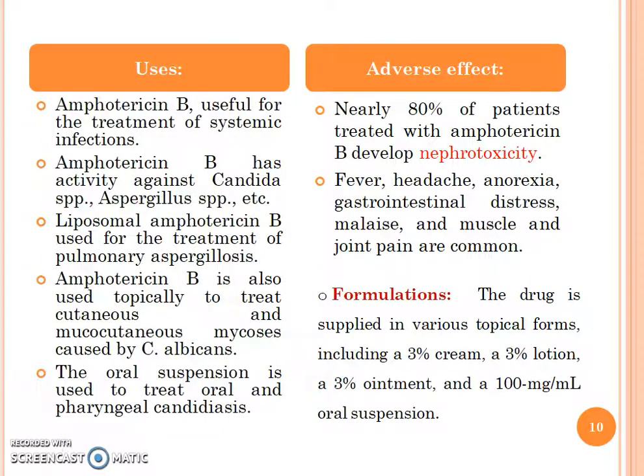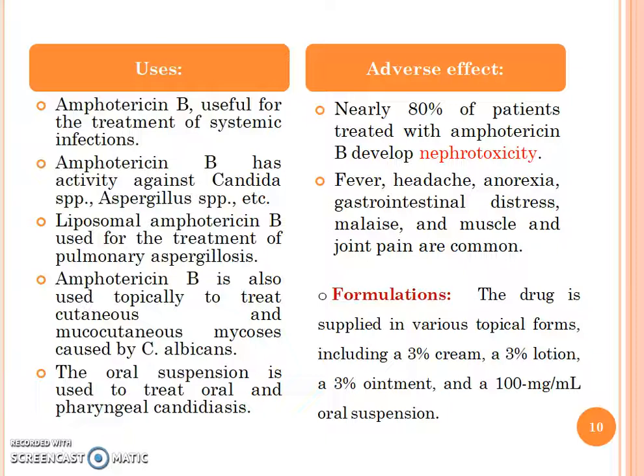Uses: amphotericin B is useful for the treatment of systemic infection. It is also active against Candida species as well as Aspergillus species. Liposomal amphotericin B is useful in the treatment of pulmonary aspergillosis. Amphotericin B is also used topically to treat cutaneous and mucocutaneous mycosis caused by Candida albicans.